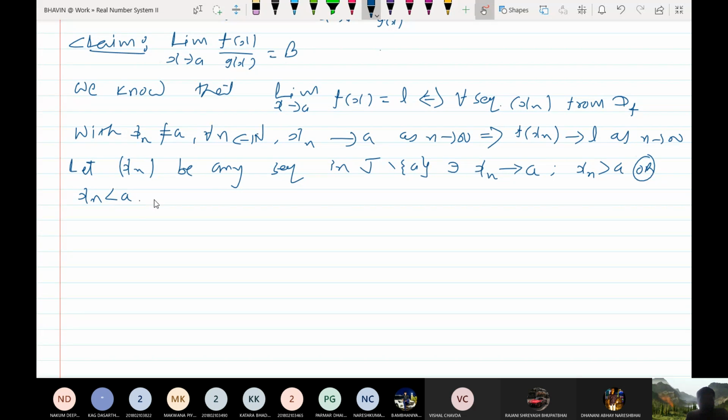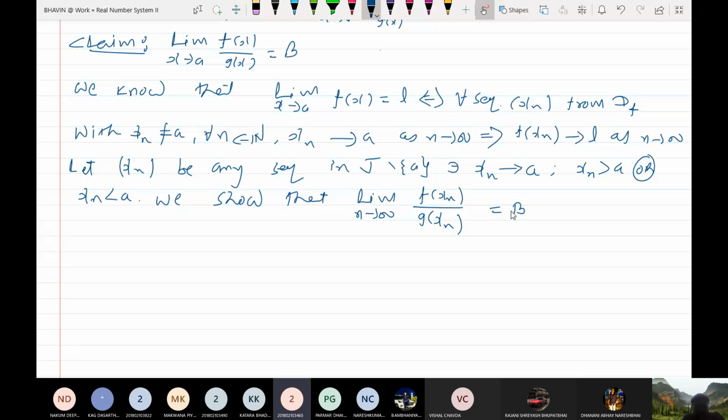Now, in order to prove that this limit is b, we show that the limit as n tends to infinity of f of xn upon g of xn must be equal to capital B. Do you understand? Yes, sir. So let me prove this.